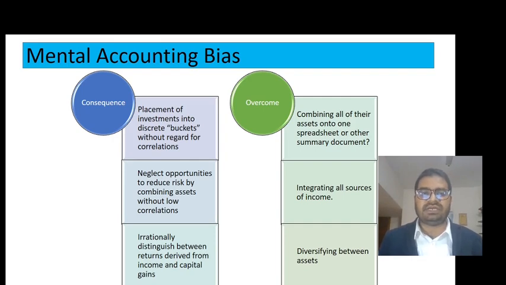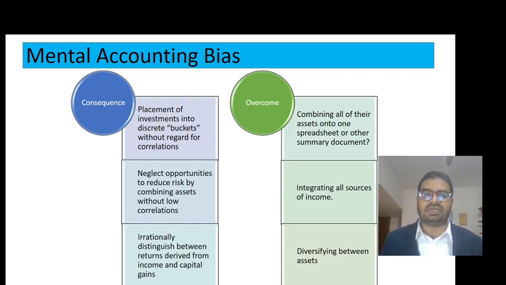So, what are the consequences of mental accounting bias? Mental accounting bias is the placement of investments into discrete buckets without considering correlations. That means sometimes we make investments in one bucket and do not correlate one set of money with another. For example, if we have three accounts, we might buy the same stock in each account. But if we consider them as a single portfolio, we might not purchase that amount of one stock; we might diversify. So we should consider our money in a single, uniform bucket, not discrete buckets.